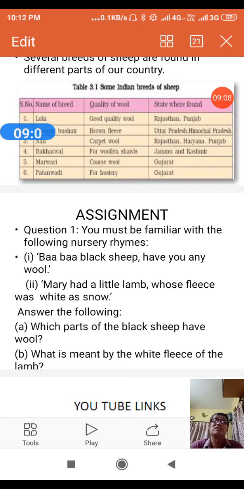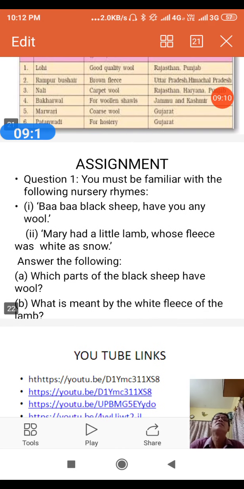Now the question of assignment. Only two questions are there as your assignment. Number 1, you must be familiar with the following nursery rhymes. Baa baa black sheep, have you any wool? Next one, Mary had a little lamb whose fleece was white as snow. Do you remember the rhymes?